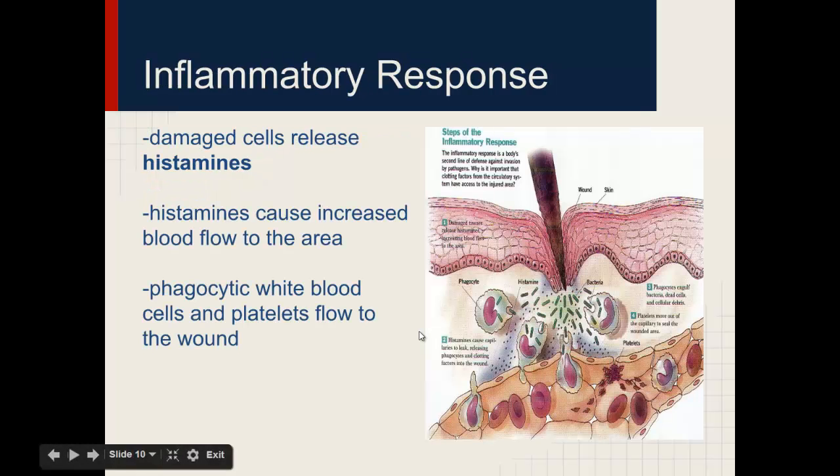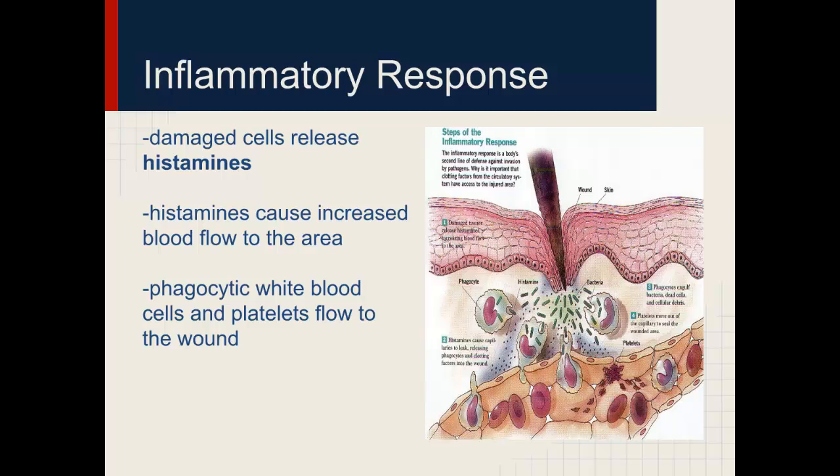So say you break your skin, and what you see here in this picture is like, I don't know, a splinter or something getting into the skin, or just say somehow a general pathogen gets into your body. The first thing your body's going to try to do is the inflammatory response. Now, when you think of inflammation, you think of something red, maybe a little bit hot to the touch, swollen, and that is inflamed because of the inflammatory response.